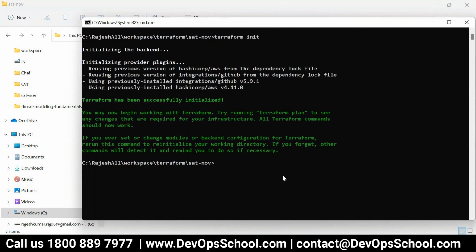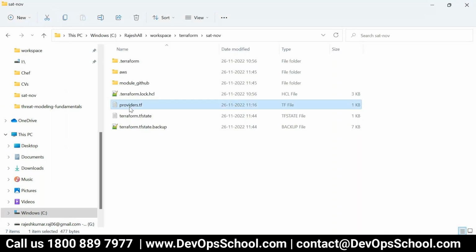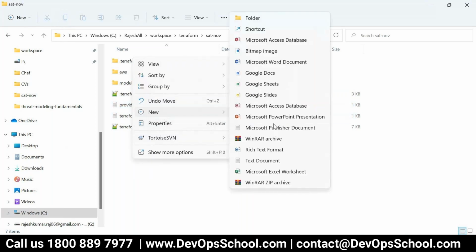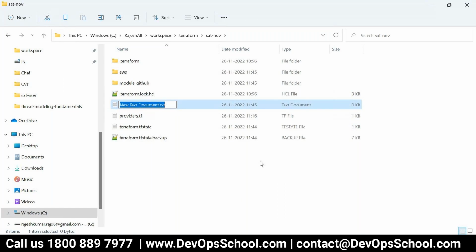Now what should you do? There is no Terraform file except this provider. So I'll create one file in the root module, and I can call it main.tf. You can name it anything you want, but I'll name it this because it's an industry practice. The file which calls the modules is named like this. Okay, so this is the one.